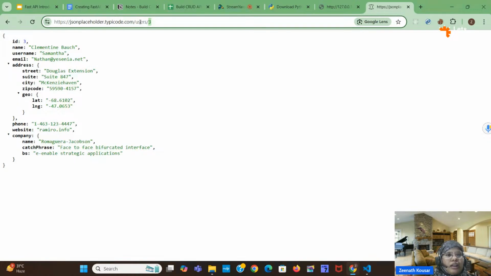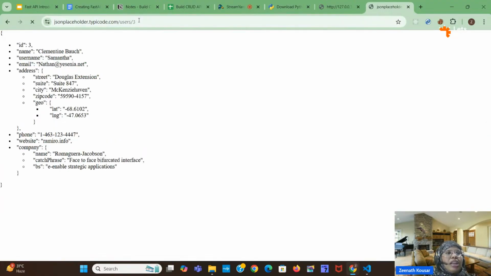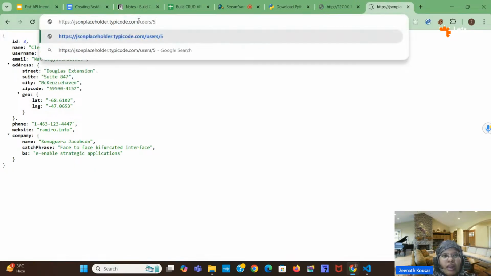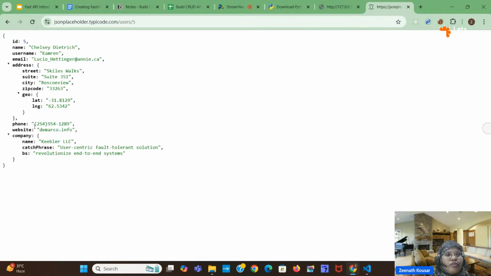What we are writing here is nothing but a dynamic response. It is giving the response dynamically based on the data which you are giving. If you give 3 here, then at runtime it will display the response as third user data. If I give 5, then I'm getting fifth user data. This is nothing but dynamic routing. Whatever number we give, that is fetched here.